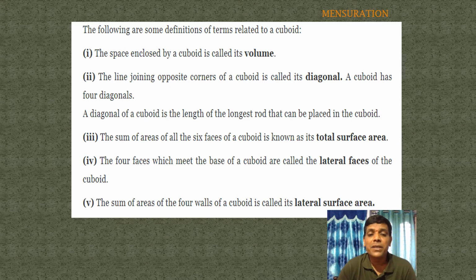The sum of the areas of the 4 walls of a cuboid is called the lateral surface area. Sometimes they will ask for the area of 4 walls of a room. Most rooms are in the shape of a cuboid, so the area of 4 walls of a room means the lateral surface area of a cuboid.